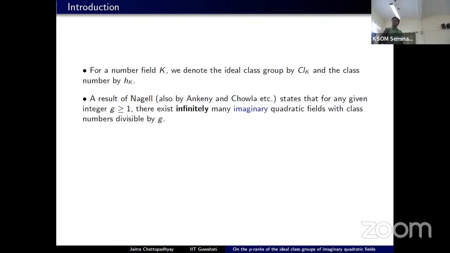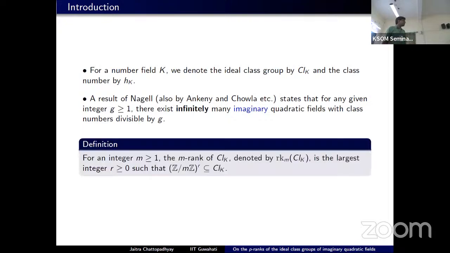This result was proven for real quadratic fields in 1973 by Weinberger and reproved by many others. And later in 1984, it was proven for any number field of any given degree by Ichimura and Azuma.